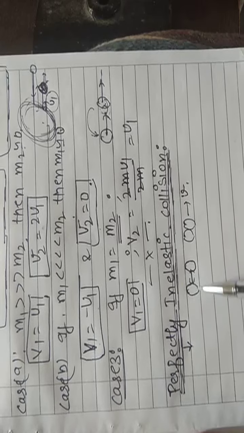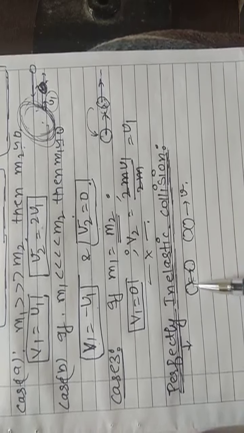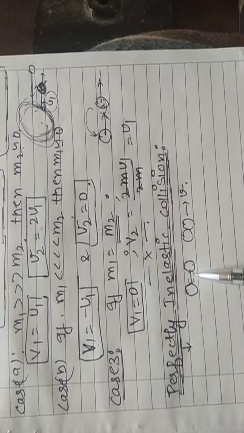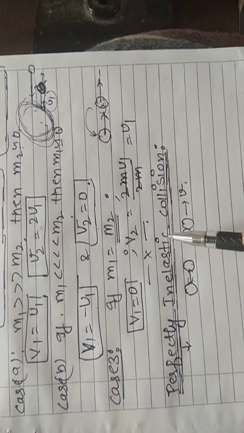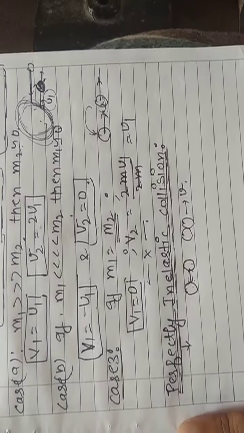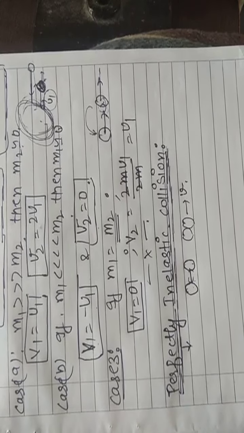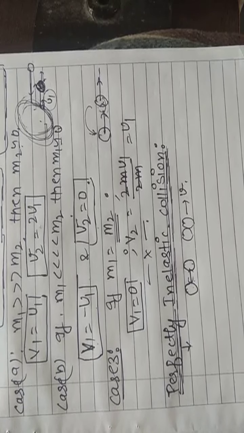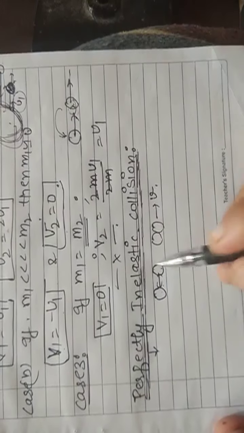I repeat, a perfectly inelastic collision is that collision in which the first body sticks with the second and then both bodies start moving with the same velocity. Now I am going to prove that whenever there is a perfectly inelastic collision, there will be a loss in its kinetic energy.